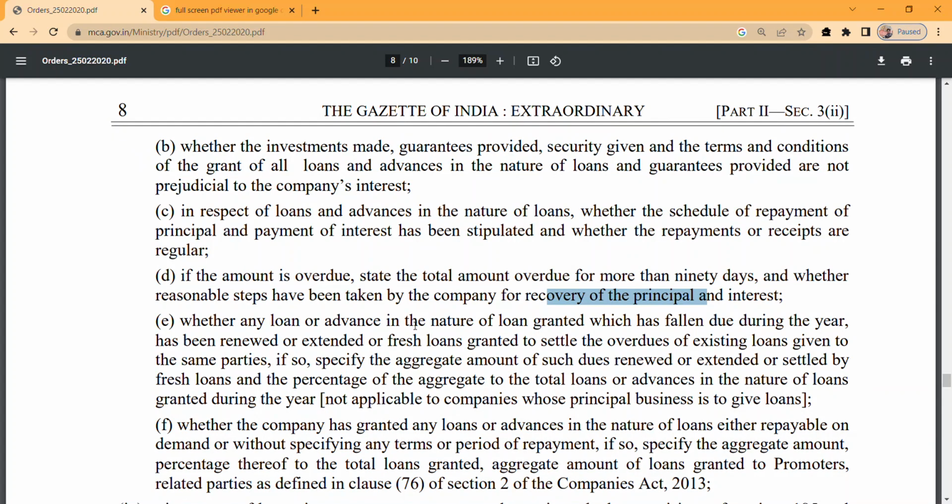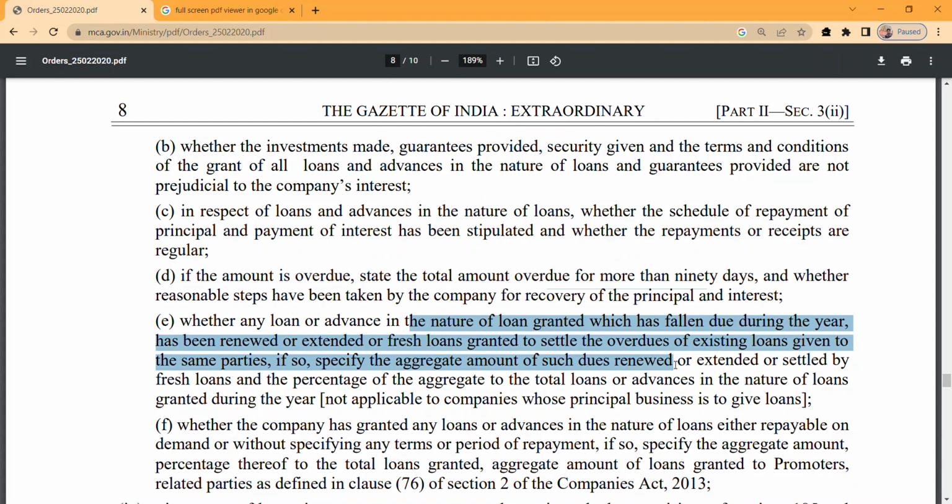Whether any loan or advance in the nature of loan granted which had not fallen due during the year has been renewed or extended, or fresh loans granted to settle the overdues. Sometimes you must have seen that compromise thing. Companies are not able to make repayment on the scheduled date, and they come to the company and say we want some modification, we want some time, will you change the terms and freshen up the loan.